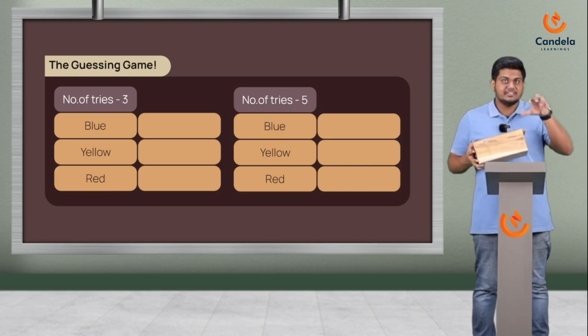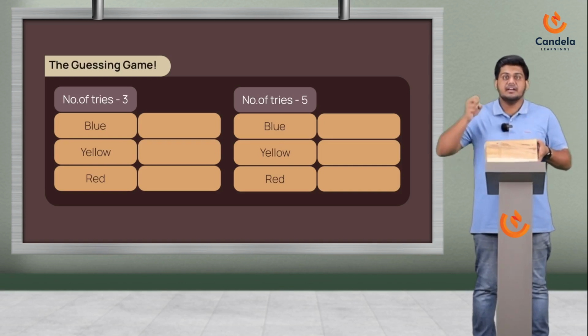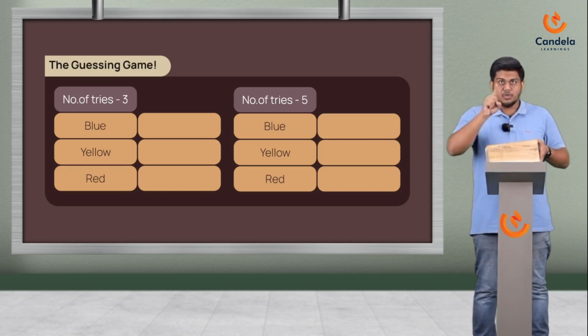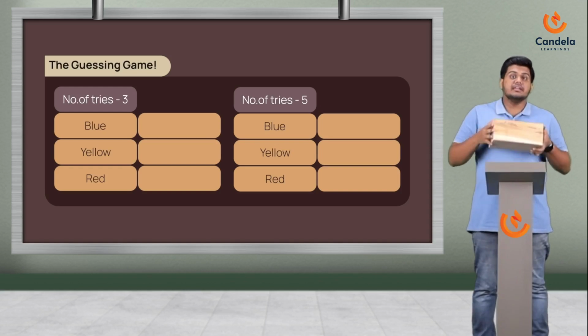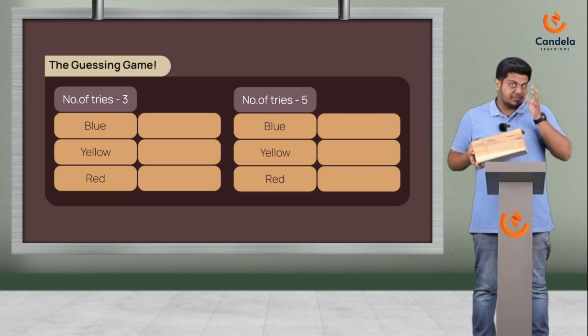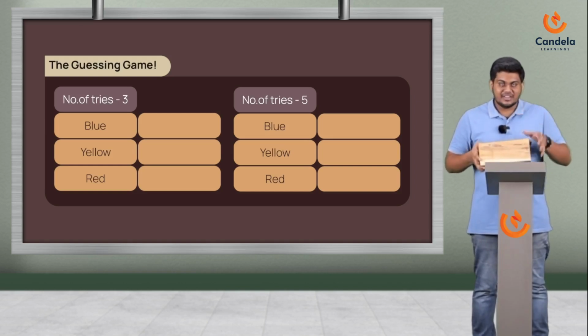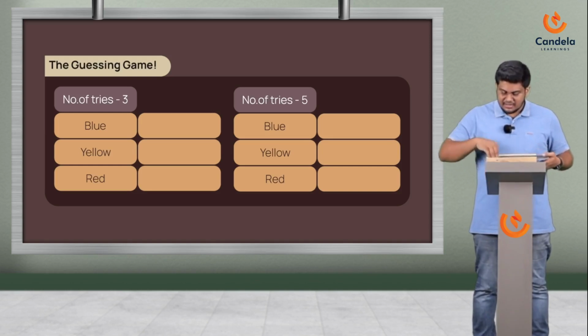In my first sample, I will take one bowl from it three times. In my second try or second sample, I'll take one bowl from it five times. You have to guess how many times will I get a blue bowl in the first sample and also in the second sample. Alright, I hope it's clear. It's a guessing game and let's see how many of you get the guesses correct.